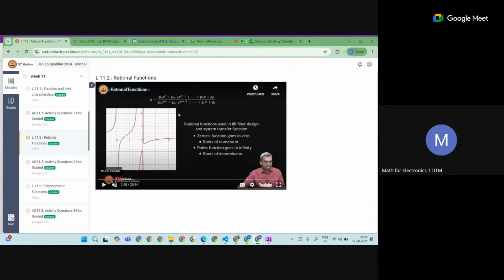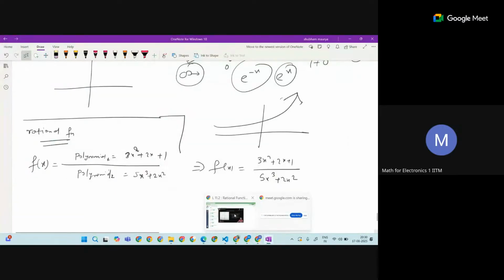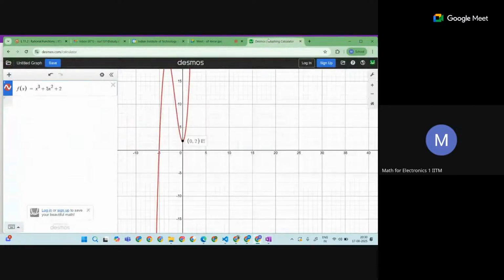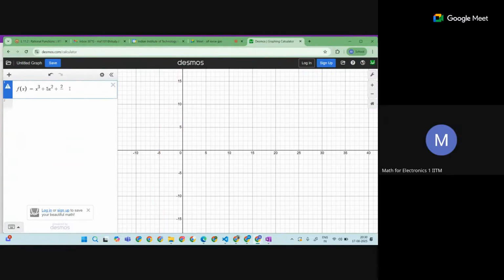So their graphs are very strange. The strange thing is what we have just seen. I will try to graph this function. Let's say I am making this polynomial of this case. Let's say x to the power 4.